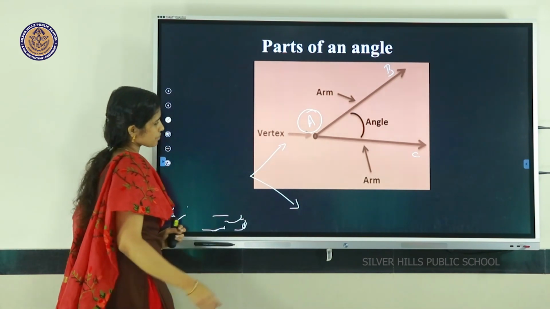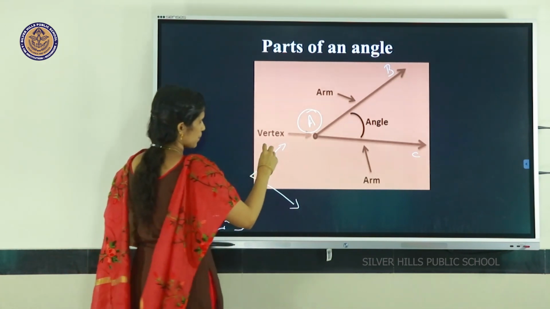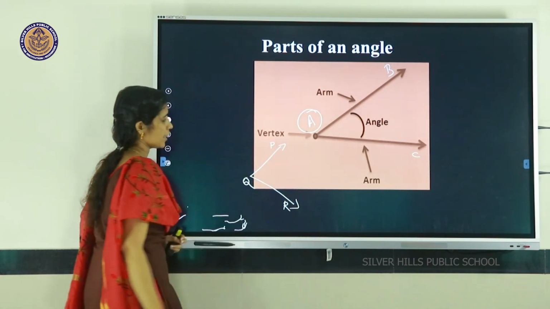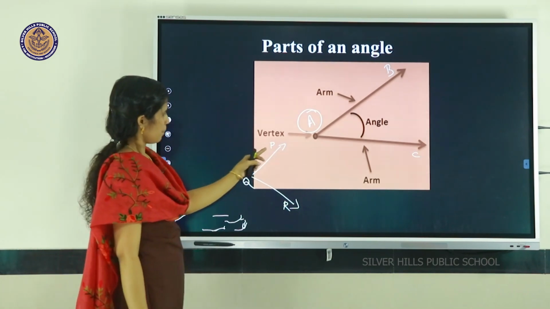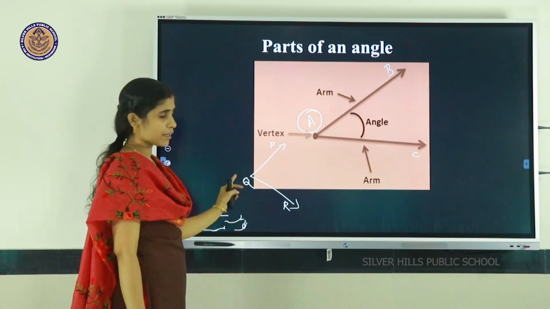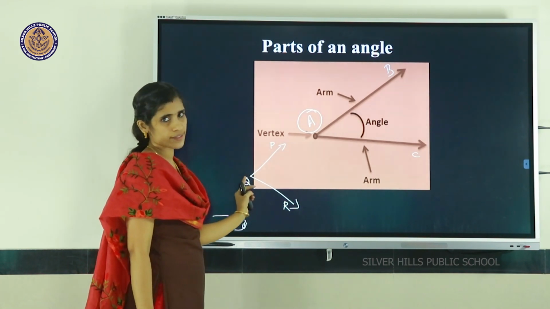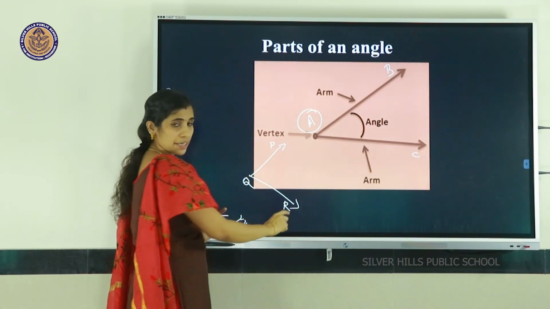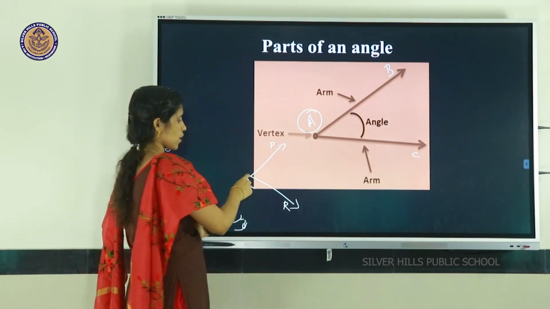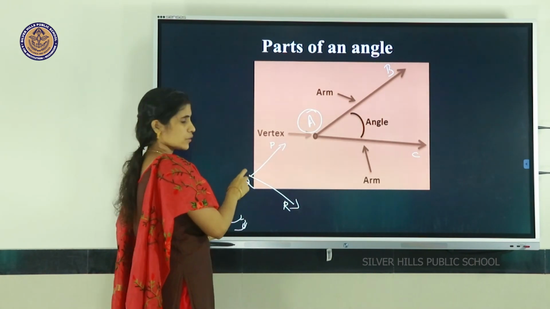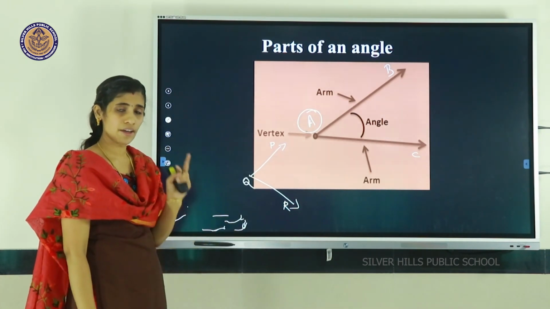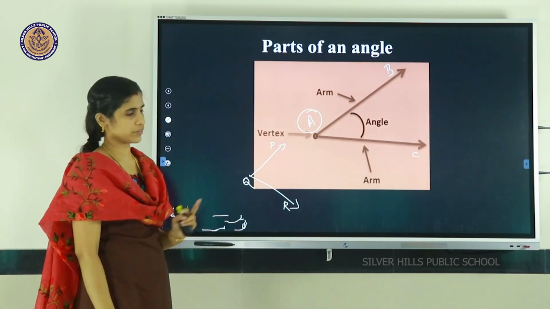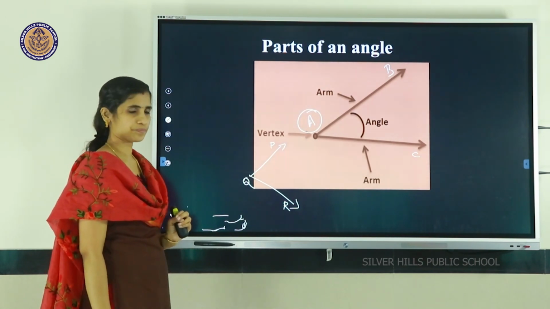For example, consider the next example, PQR. In angle PQR, here Q is the vertex. That means ray QP and ray QR meet at a common endpoint Q. So this common endpoint is known as the vertex, and these two rays are known as the arms of the angle PQR.